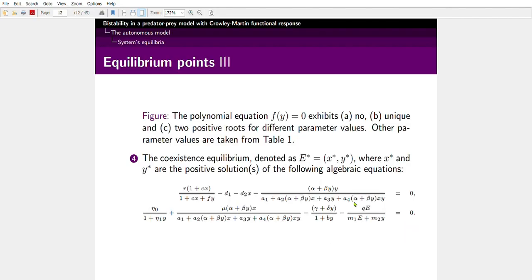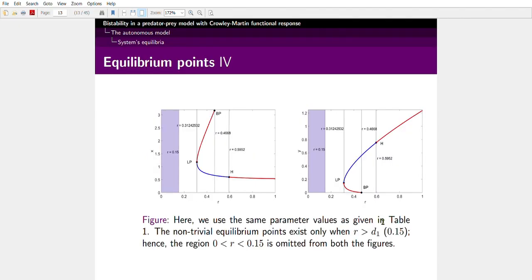Finally, the coexistence equilibrium, denoted as E star, where X star and Y star are positive solutions of the following algebraic equation. Analytically finding the expression of X star and Y star is very difficult. That's why we conduct a numerical simulation to find the coexistence equilibrium. For that, we plot the prey nullcline and predator nullcline for different values of r.